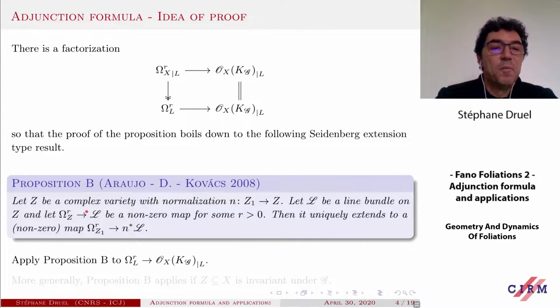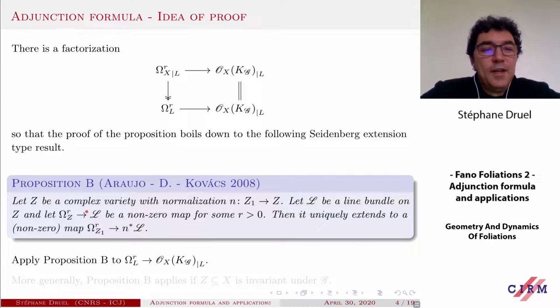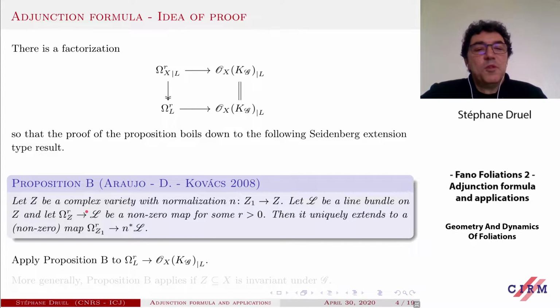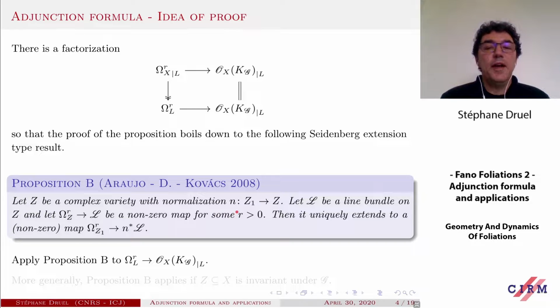There is a much more general statement, but for simplicity, consider a complex variety Z and consider its normalization N, given a line bundle L on Z, and given a map from the space of Kähler differential r-forms to L.